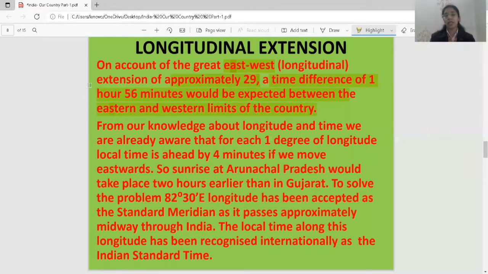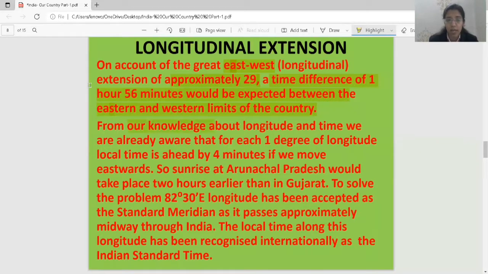You have studied that if I go from the east side to the west side of India, there is a time difference of 1 hour 56 minutes, but our watches show the same time. Why? There is a time gap of 1 hour 56 minutes, but if I go to Arunachal Pradesh from Gujarat, our watches will show the same time. Why? Correct. Very good. Many students are answering in the chat.